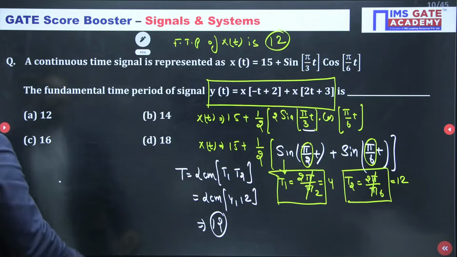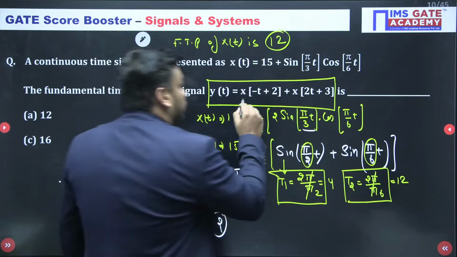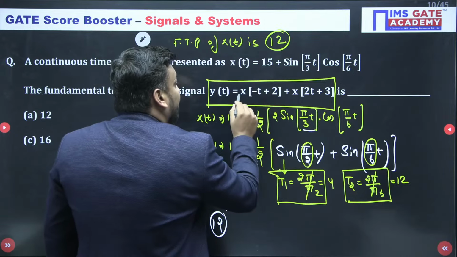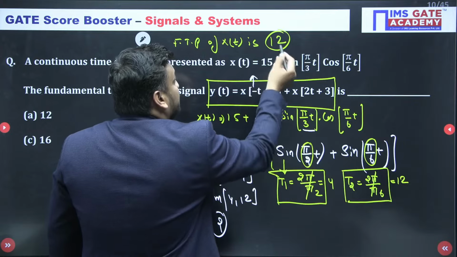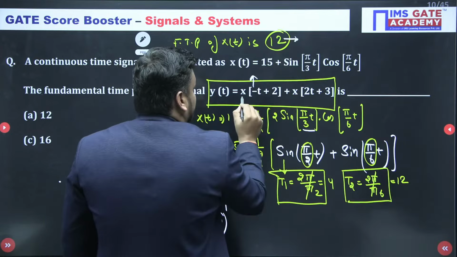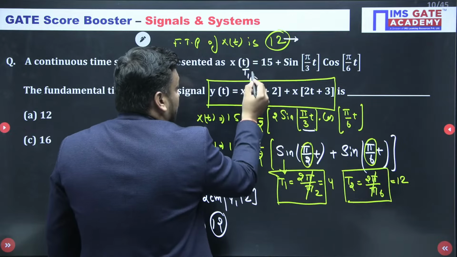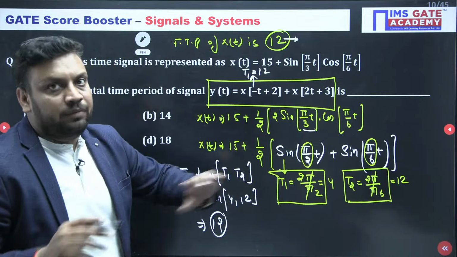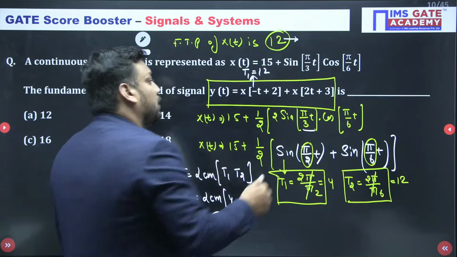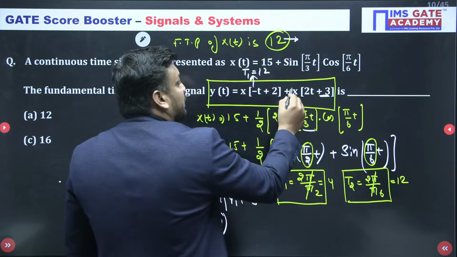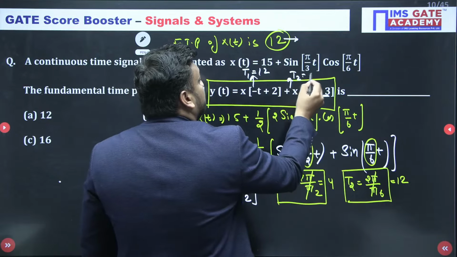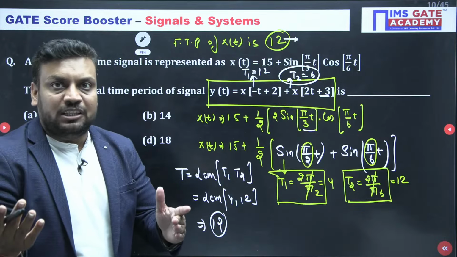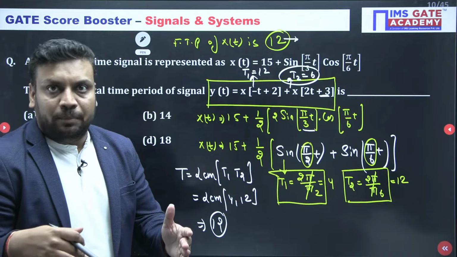But we are not asking for x(t), we are asking for y(t). So we can say that if x(t) fundamental time period is 12, then for x(-t+12), let me take this fundamental time period as T1. So T1 is also 12 because time reversal and time shifting do not affect the FTP. Shifting does not affect but scaling affects. Scaling affects means T2 is 6 because the signal is going to be compressed. Earlier the fundamental time period was 12, now after scaling it will be 6.